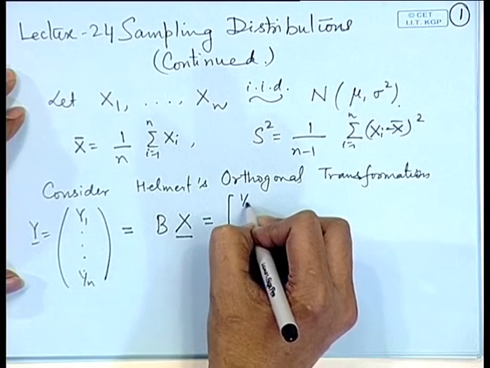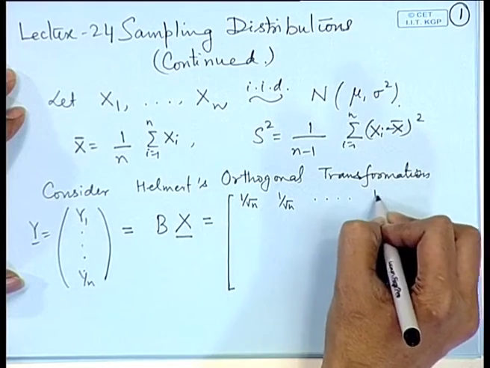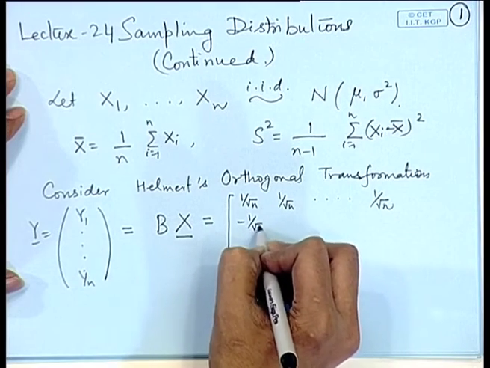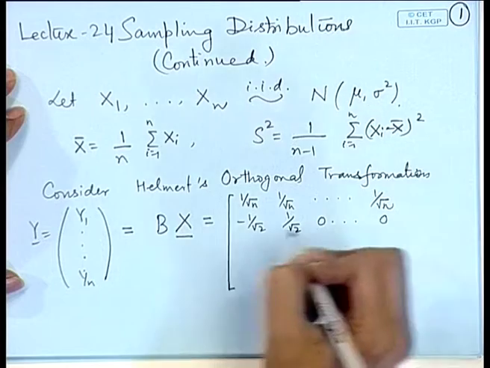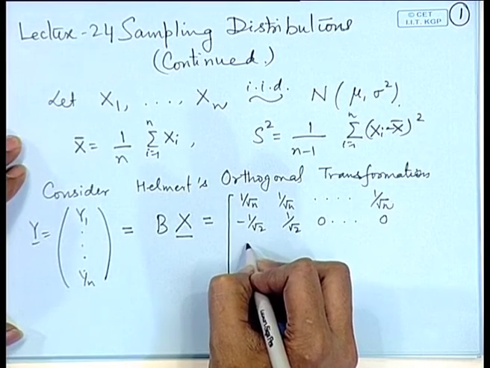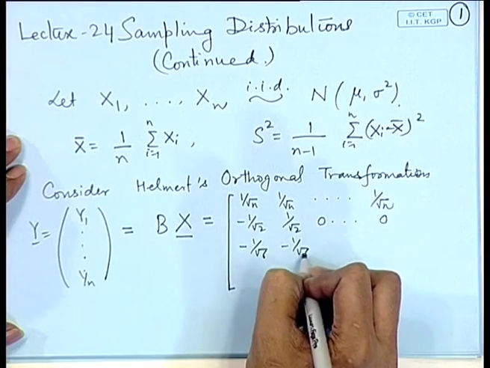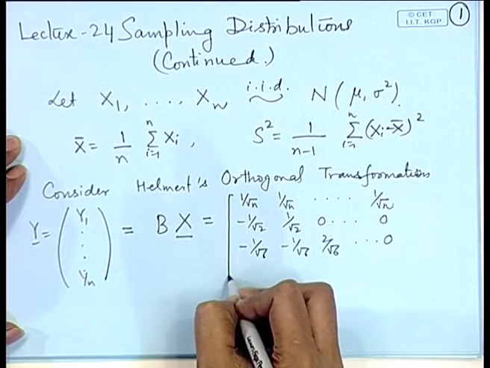The first row is 1 by root n, 1 by root n and so on 1 by root n. The second row is minus 1 by root 2 and 1 by root 2, and the remaining terms are 0. The third one is minus 1 by root 6, minus 1 by root 6 and 2 by root 6, and the remaining terms are 0.